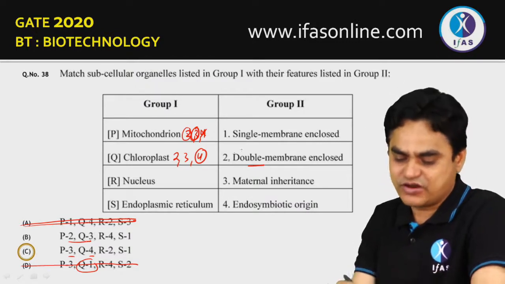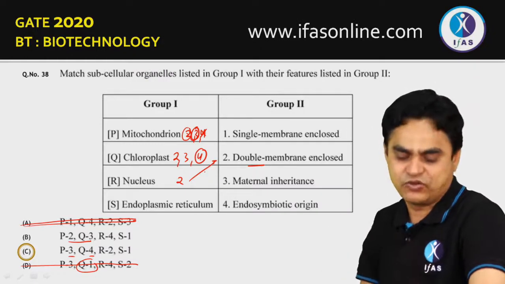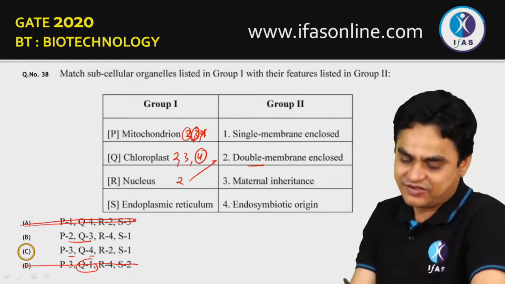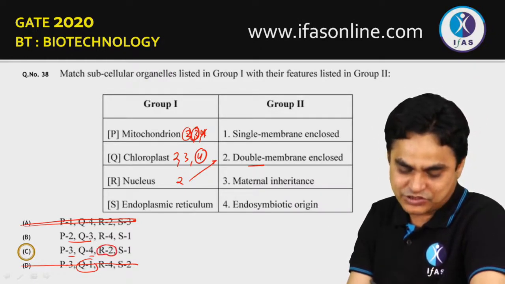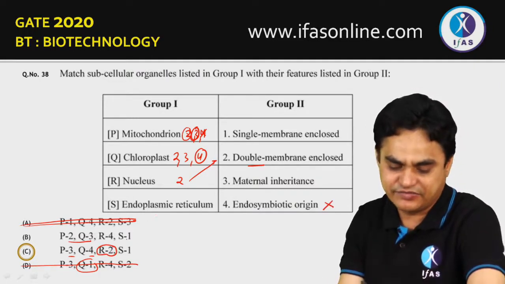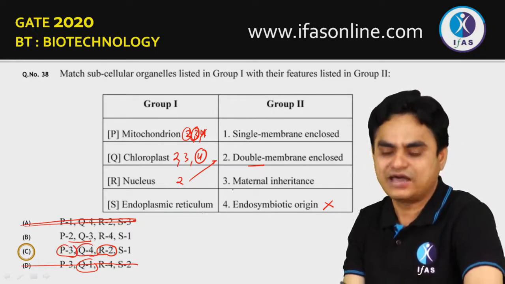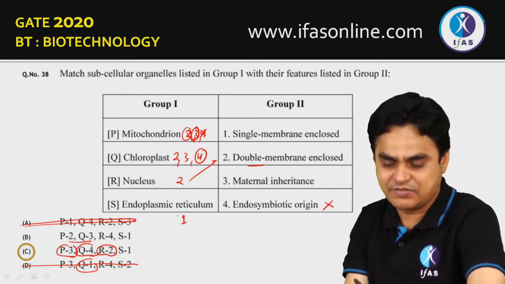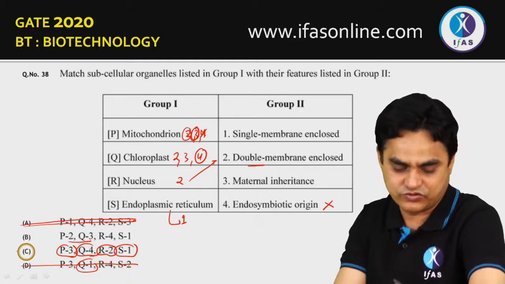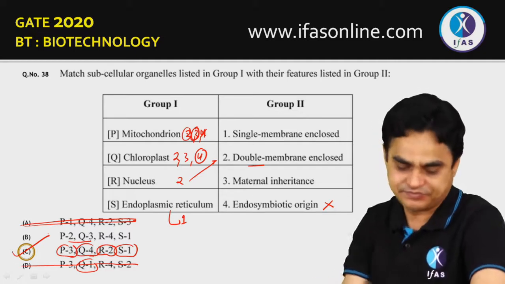For the nucleus, only one thing is possible, and that is a double membrane enclosed structure. The nucleus is a double membrane structure, so R must be 2. R cannot be 4, because nucleus being of endosymbiotic origin could not be true. And for the ER, only one thing is possible, and that is a single membrane structure, so it would be 1. So the correct answer out of the given choices would be option C.